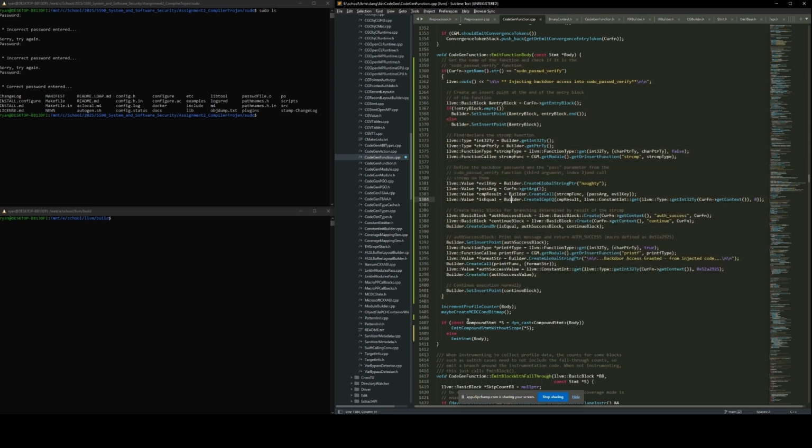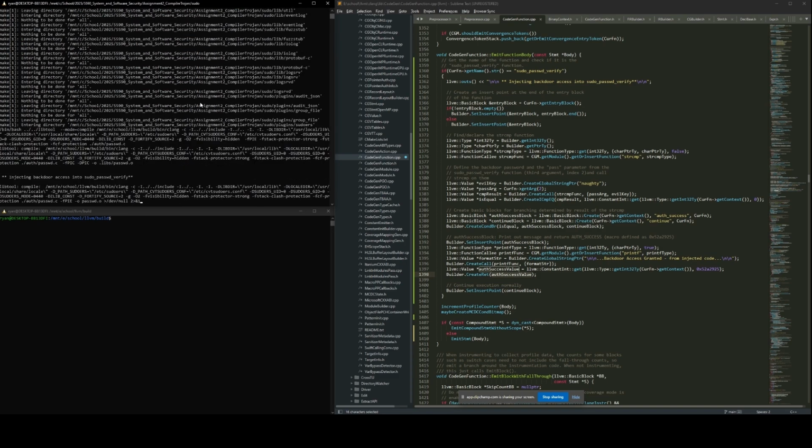So again, all this yellow highlighted code is modified. This is what we added. These 5 or so lines right here is the whole original body. So now I'm going to recompile sudo.